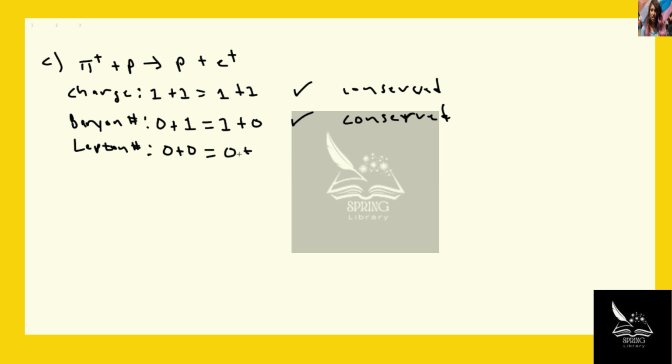For a positron, it is 1. So these do not equal. So this is not conserved. Therefore, this is a forbidden reaction because of conservation of lepton number.